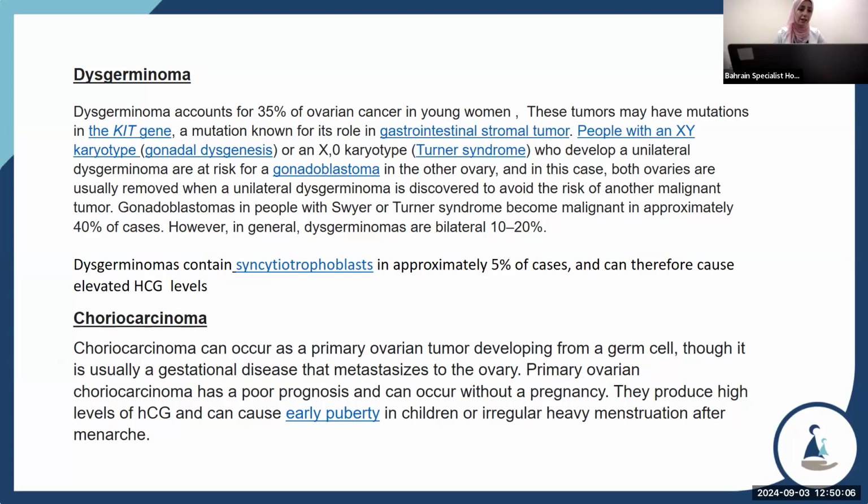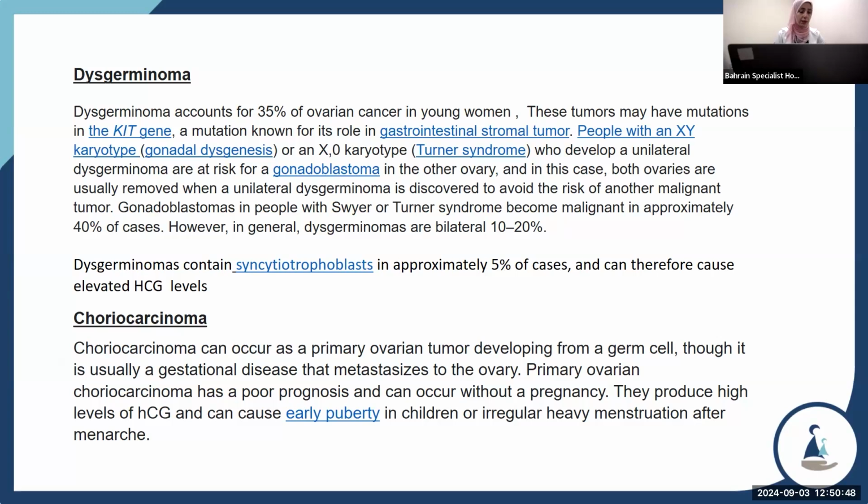People with XY karyotype gonadal dysgenesis or X0 karyotype Turner syndrome who develop a unilateral dysgerminoma are at high risk for gonadoblastoma in the other ovary. In this case, both ovaries are usually removed when unilateral dysgerminoma is discovered to avoid the risk of another malignant tumor. Gonadoblastoma in people with Swyer or Turner syndrome becomes malignant in approximately 40% of cases. However, in general, dysgerminomas are bilateral in 10 to 20%.